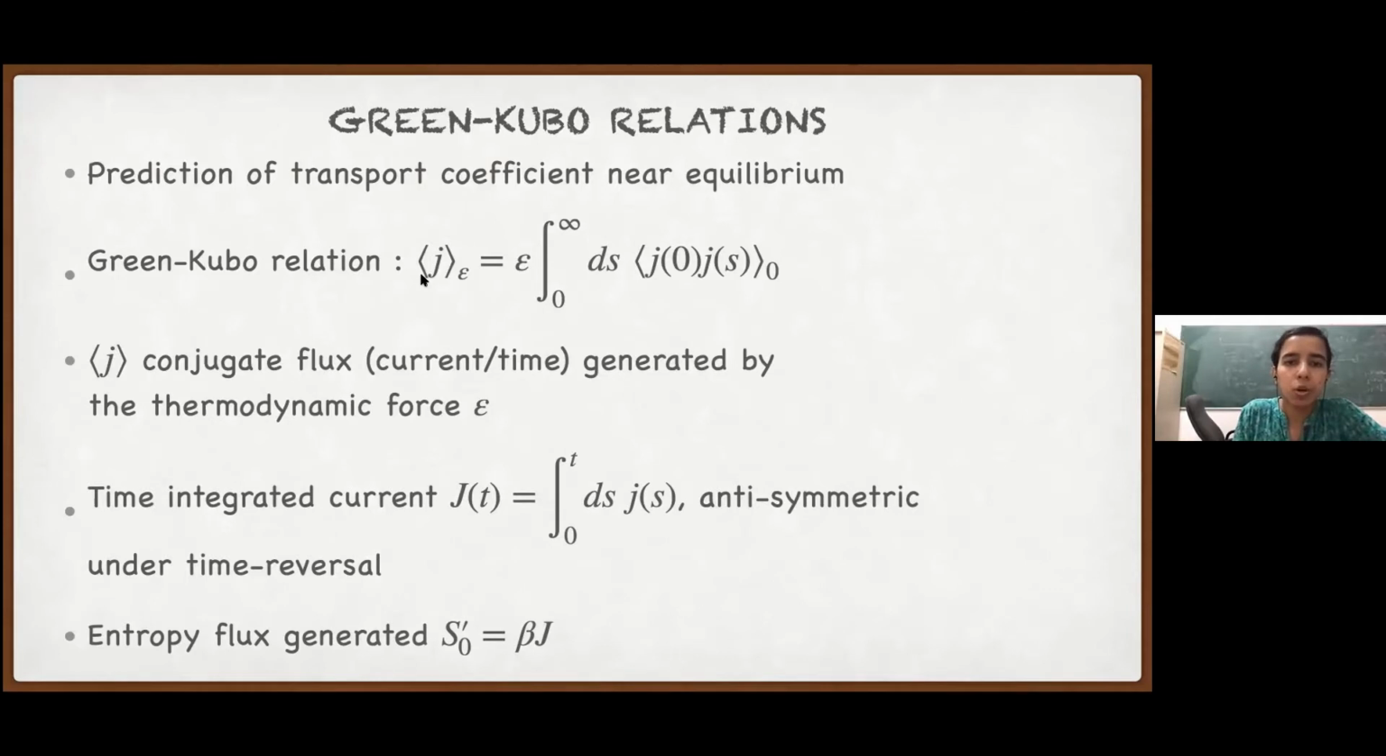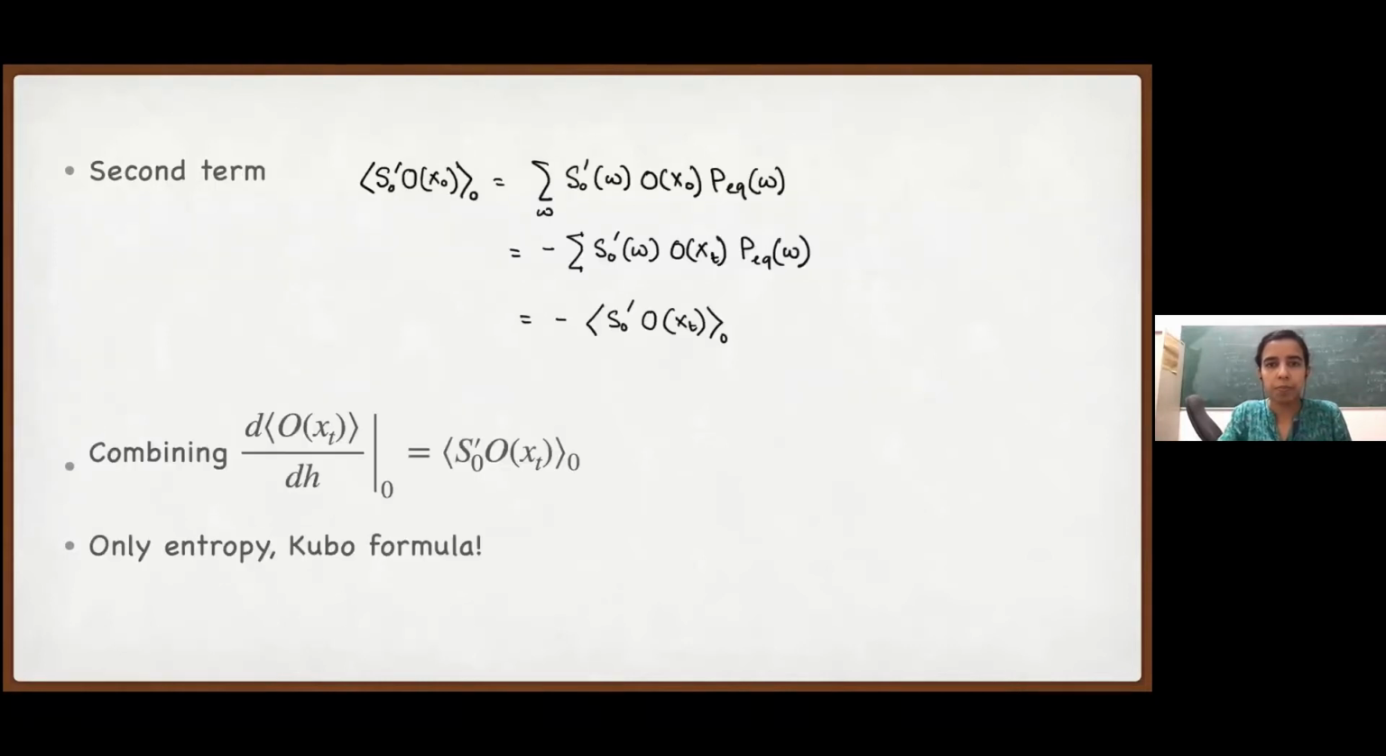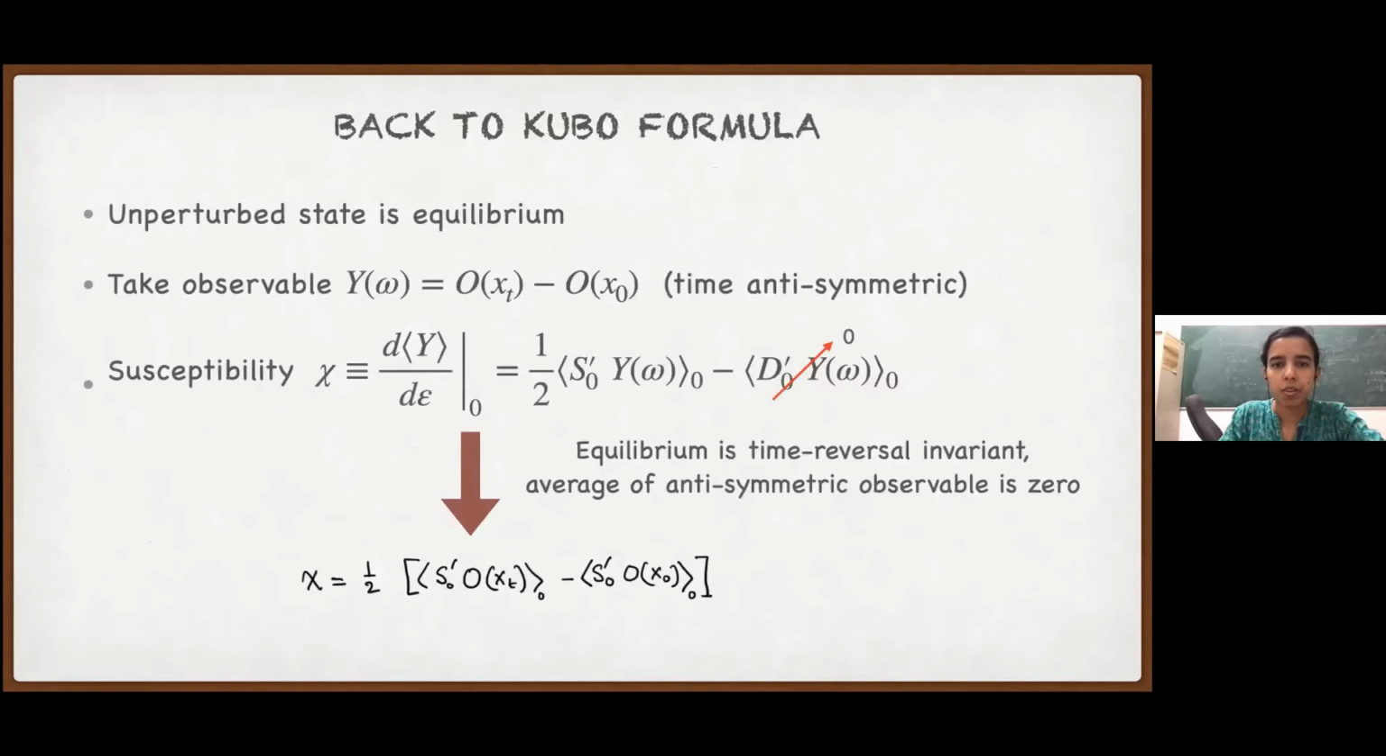So Green-Kubo relation. Yes. In the previous example that you showed, after this y omega, this y omega was antisymmetric under time reversal. That's why the entropic contribution came about, right? Yes. If instead of this minus we had plus here, then the other term would contribute. Sure, that is correct.